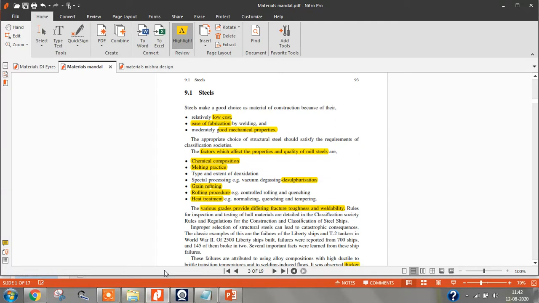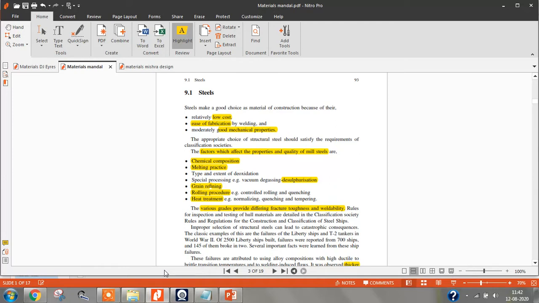Second advantage is it is easy to fabricate. If you want to make a car, a bus, any product out of steel, it is easy to make it, using fabrication techniques like welding or riveting. Ease of fabrication. This is the second advantage of using steel.